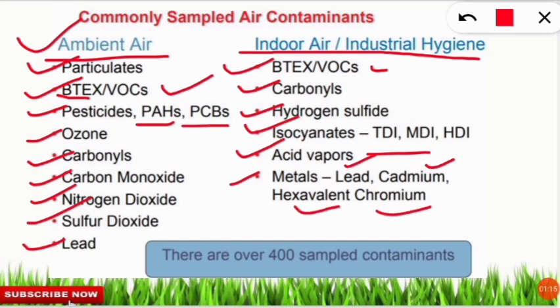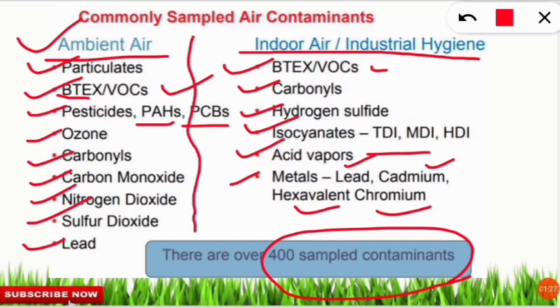So all together actually 400 kinds of contaminants are sampled with the help of the air monitoring technique. So don't get confused that these are outdoor air pollutants and these are indoor air pollutants. These are the pollutants which are sampled through the air pollution controlling technique. So these are not outdoor and indoor pollutants.